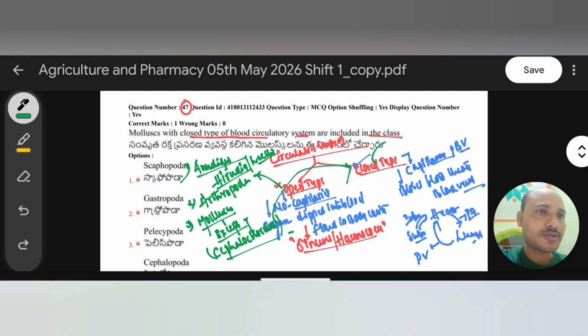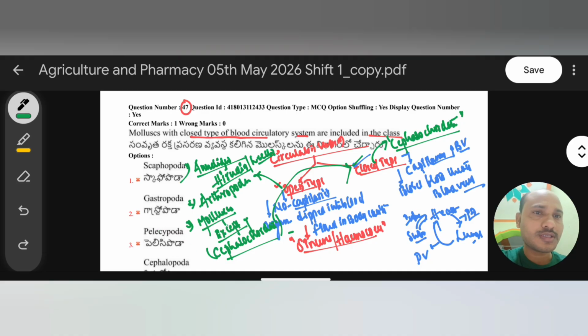Remember, so in all molluscans are having open type? No. Okay, so the majority of the molluscan classes have open type of circulatory system. Only one class in molluscans has closed type of circulatory system, and that class is nothing but Cephalopoda. This class in molluscans contains only closed type of circulatory system, but the rest of the molluscan classes come under open type of circulatory system.